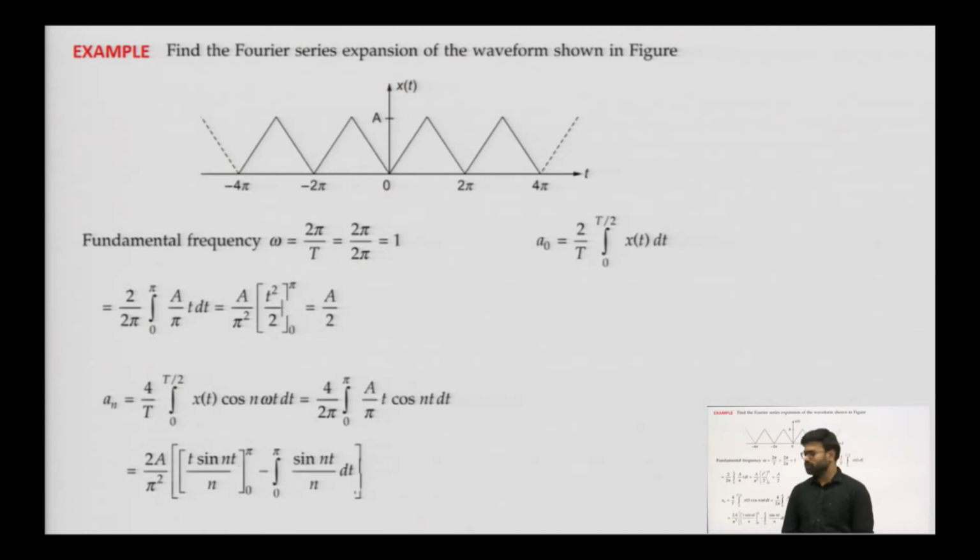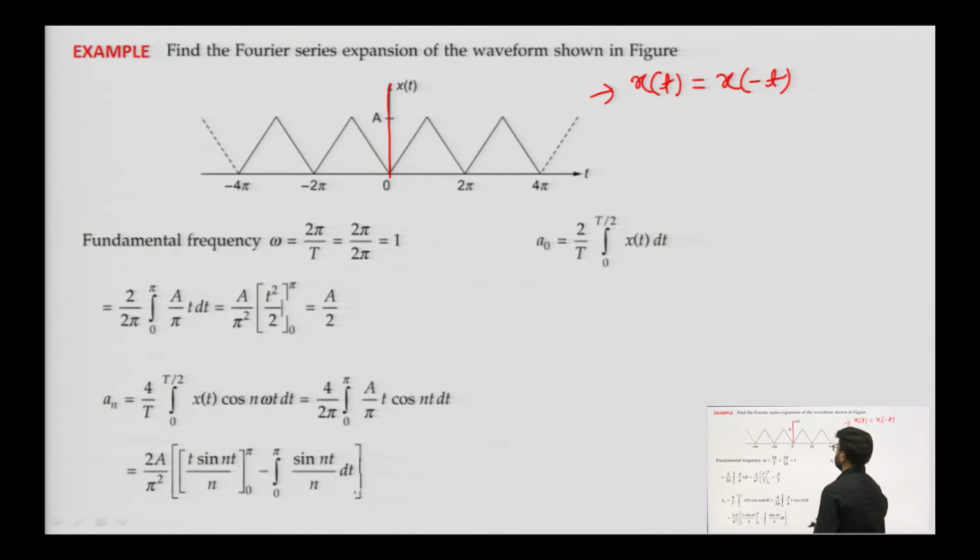So, suppose this is our example on even symmetrical. You can check that this function satisfies the condition of even symmetry, that is x of t is equal to x of minus t. If you find the mirror image along this axis of this function, it will remain the same.